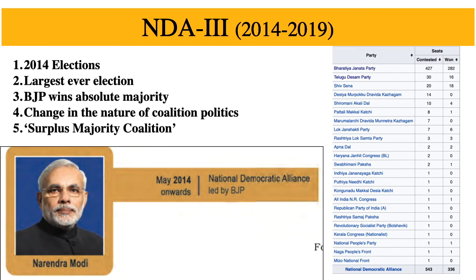Okay, so in that sense, a major transformation or change could be seen in the nature of coalition politics. It has changed from one party-led coalition to one party-dominated coalition. All right, one party-led coalition. Before, earlier it was only led. Okay, so one party-led coalition to one party-dominated coalition. Now it is not only led, but it is also dominated by one party.